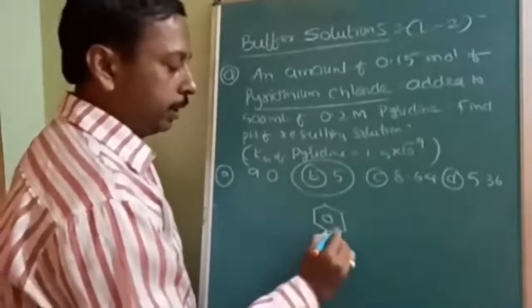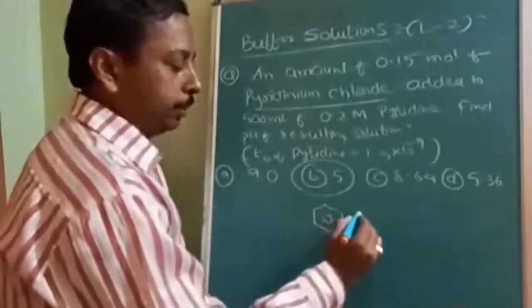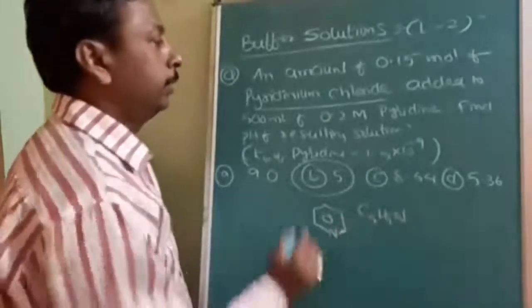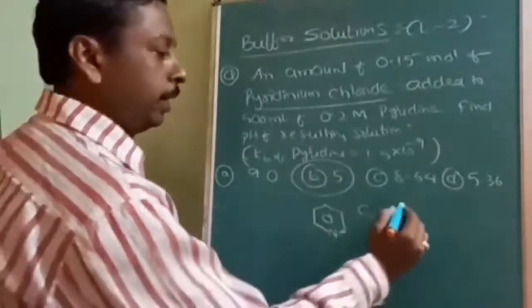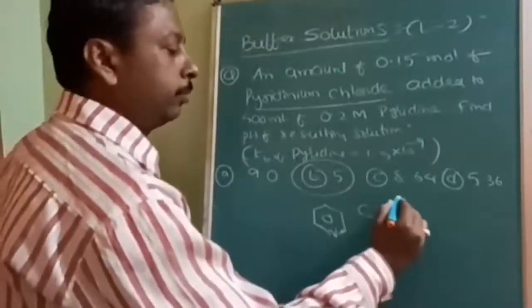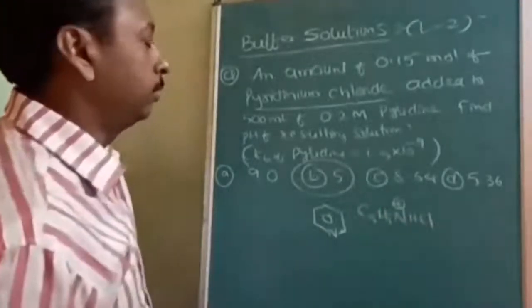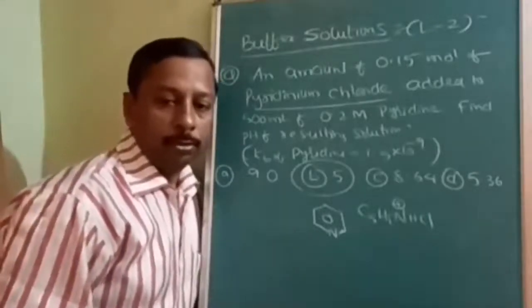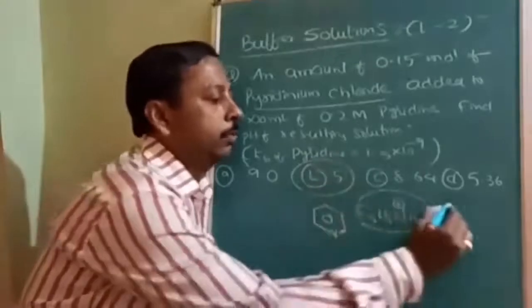What is pyridinium chloride? This is benzene with nitrogen at one corner. This is pyridine, C5H5N. When you add HCl, this is going to be N and HCl, pyridinium chloride. So this is the salt that is formed. Understood? So after this, by using the concentration, what will you find out?